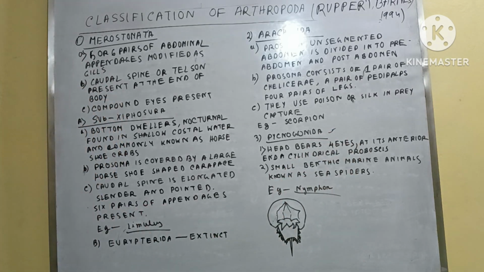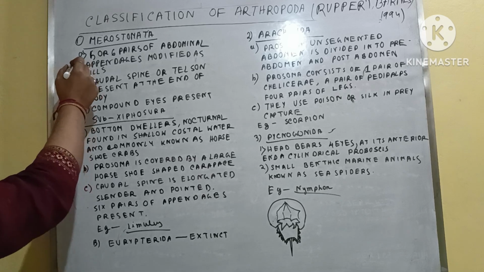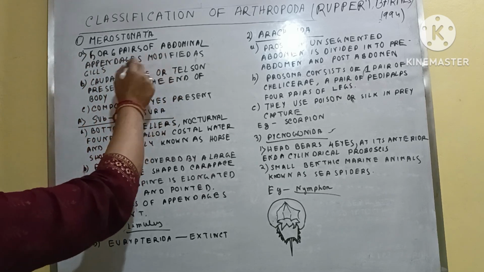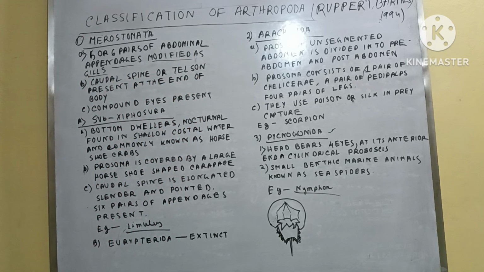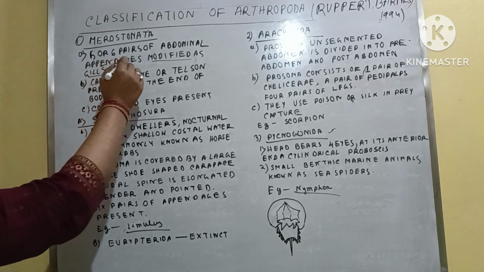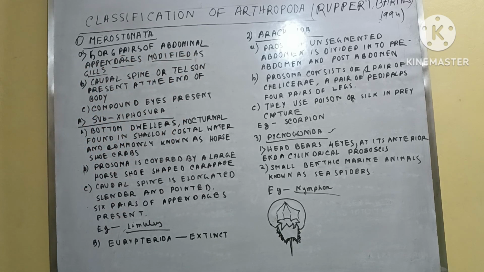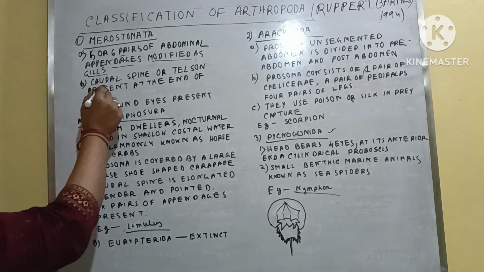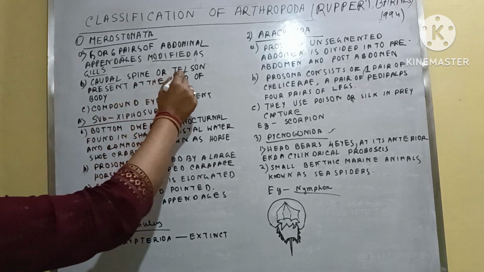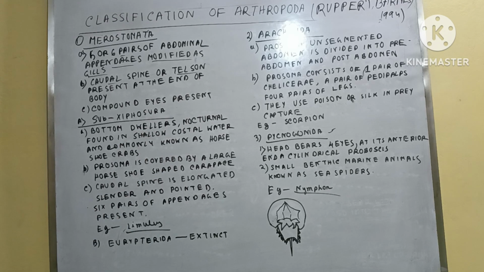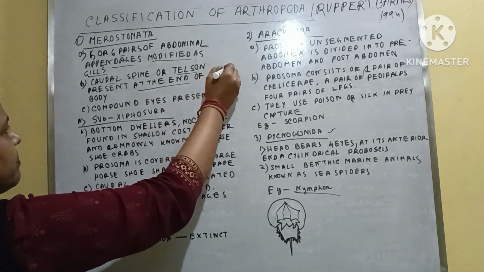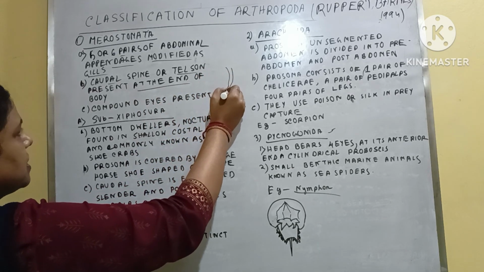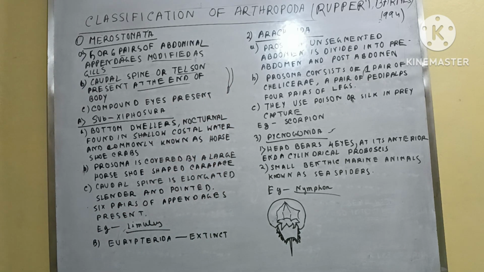In Merostomata, the first point is 5 or 6 pairs of abdominal appendages that are modified as gills. Second is the caudal spine or tail shell that is present at the end of the body. Next, compound eyes are present.